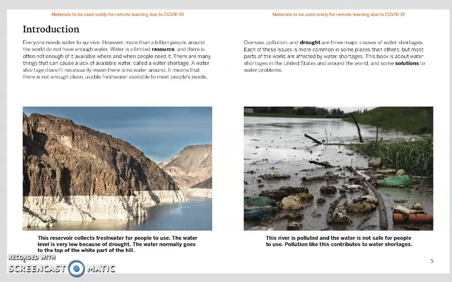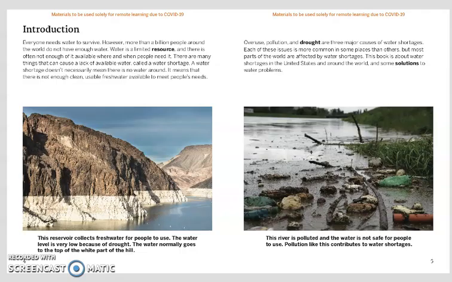Introduction. Everyone needs water to survive. However, more than 1 billion people around the world do not have enough water. Water is a limited resource, and there's often not enough of it available where and when people need it. There are many things that can cause a lack of available water, called a water shortage. A water shortage doesn't necessarily mean there is no water around. It means that there is not enough clean, usable fresh water available to meet people's needs.